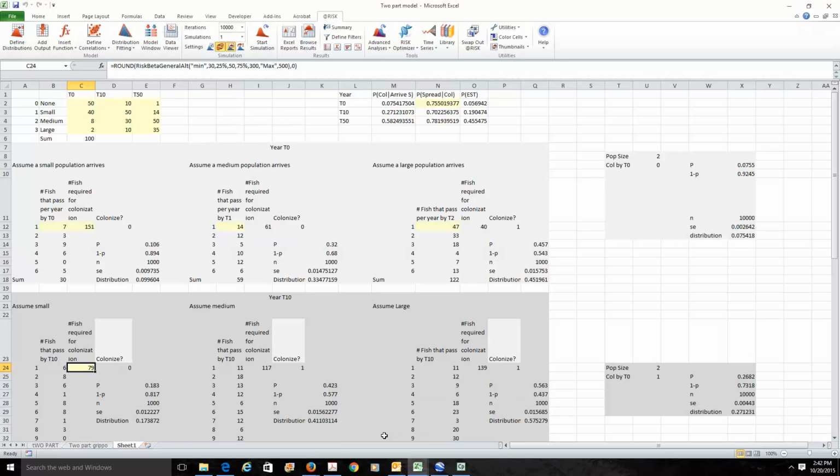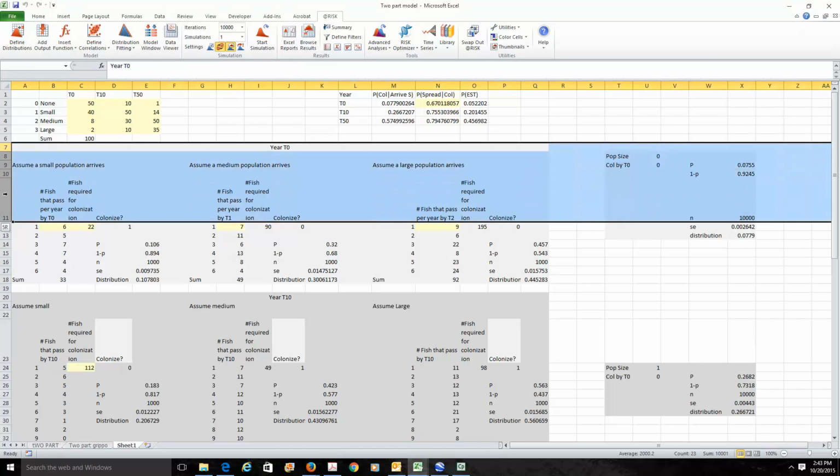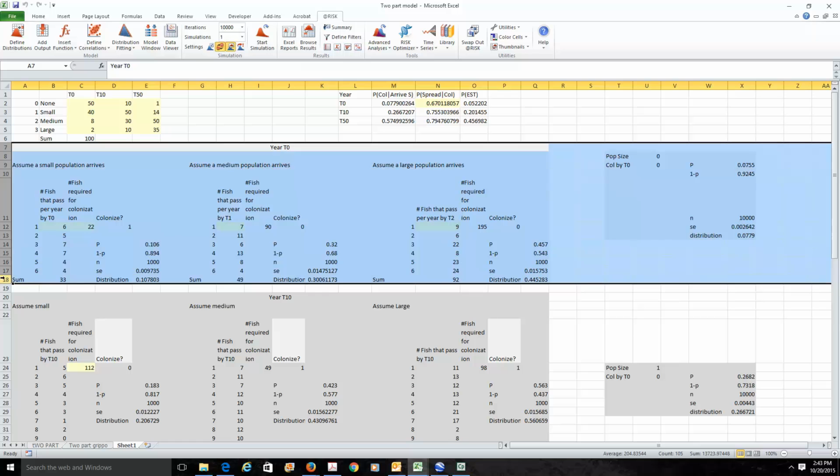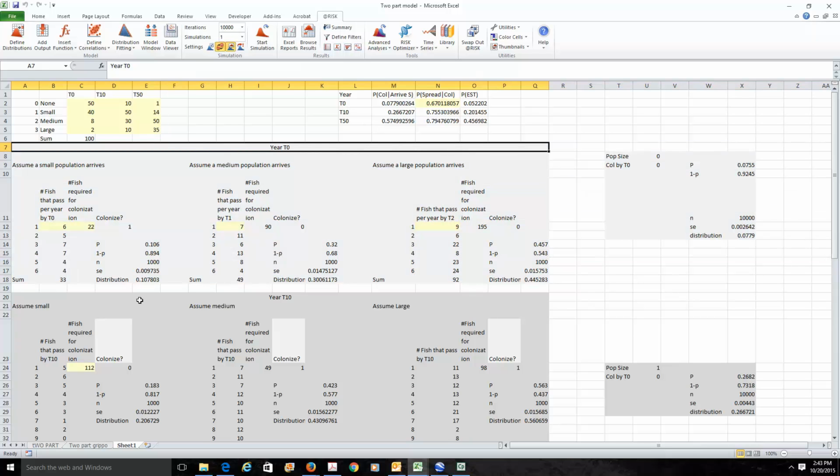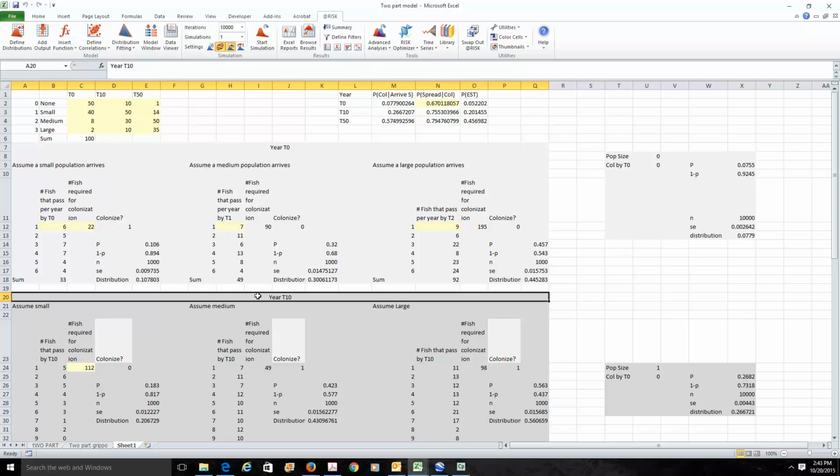So we have 3 different time periods that we are interested in. Time T0, which would be a base year, and the time T0 calculations are all in this light gray. So you'll see here time T0 right here. And then we have time T10.